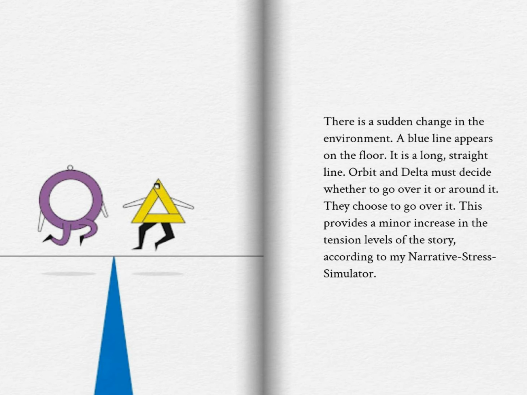Page 8. There is a sudden change in the environment. A blue line appears on the floor. It is a long, straight line. Orbit and Delta must decide whether to go over it or around it. They choose to go over it. This provides a minor increase in the tension levels of the story, according to my narrative stress simulator.